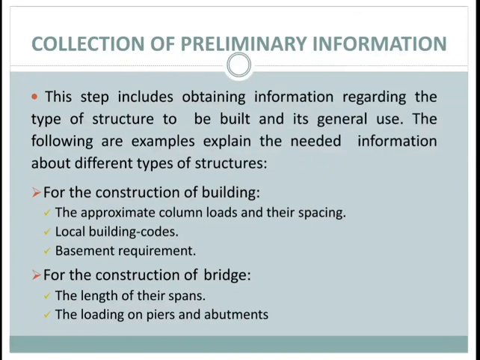This step includes obtaining information regarding the type of structure to be built and its general use. The following are examples explaining the needed information about different types of structure. For the construction of a building, we need column loads and their spacing, local building codes, and whether a basement is required. For the construction of a bridge, we need the length of the span and the loading on piers and abutments.